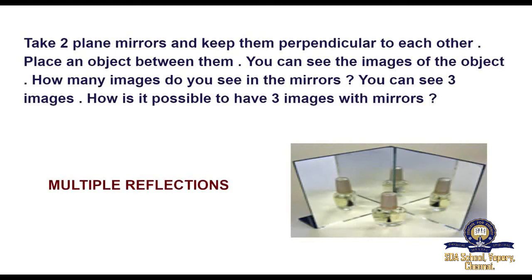You observe that for a body kept in between two plane mirrors which are inclined to each other, you can see many images. This is because the image formed by one mirror acts as an object for the other mirror. The image formed by the first mirror acts as an object for the second mirror, and the image formed by the second mirror acts as an object for the first mirror. Thus, we can have 3 images of a single body. This is known as multiple reflections. This type of reflection can be seen in showrooms and saloons.